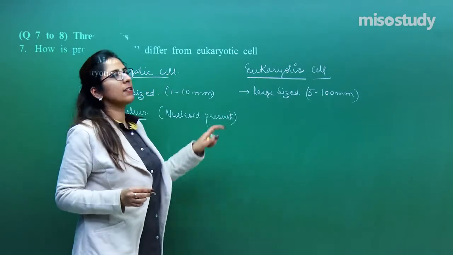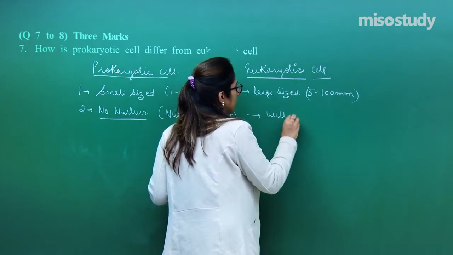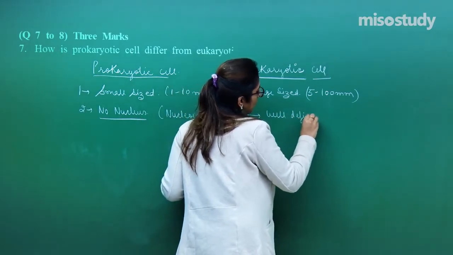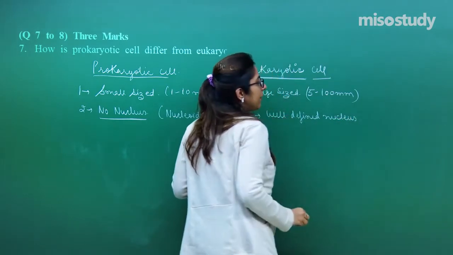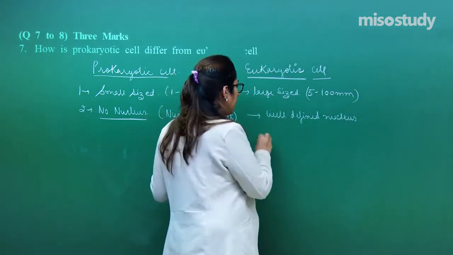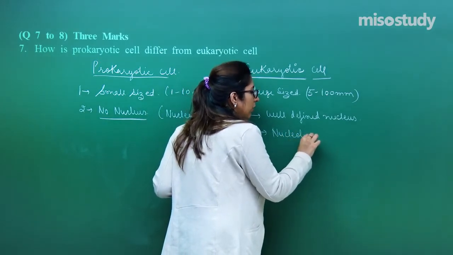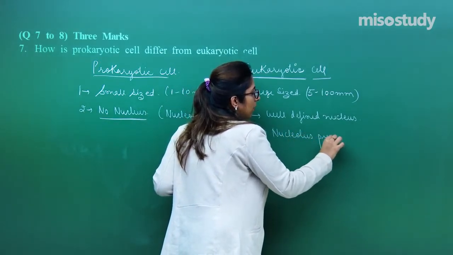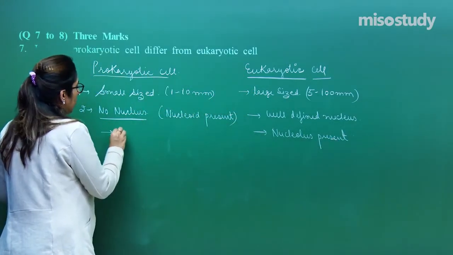Whereas in case of the eukaryotic cell, a well-defined nucleus is present. Even in this case, the nucleolus is present, whereas in the prokaryotic cell the nucleolus is absent.